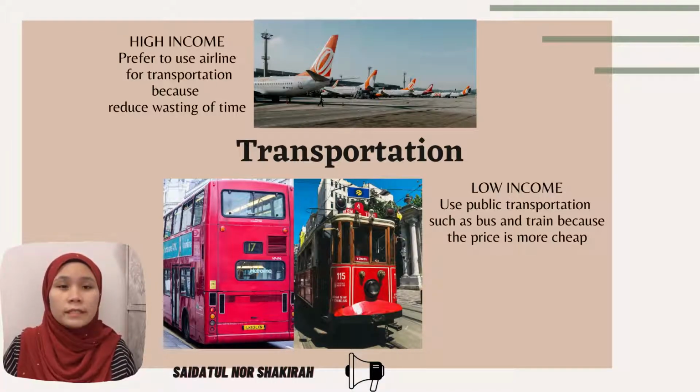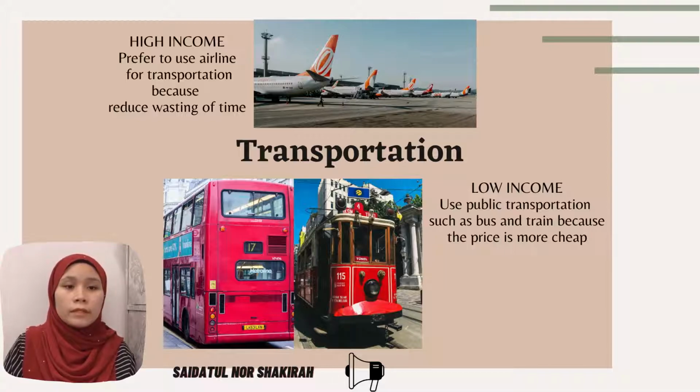Last but not least is transportation. For high income level, they prefer to use airlines because they want to reduce wasting their time, and they're willing to pay the price to get the service. For the lower income level, they are likely to use public transportation such as bus and train because the service is cheaper and suitable for the income they earn.